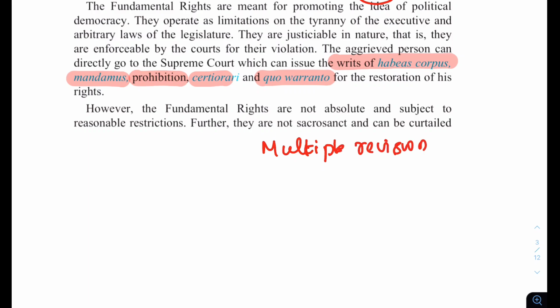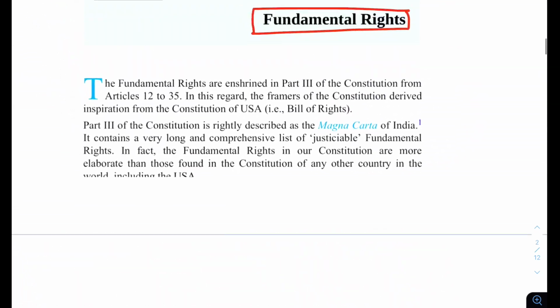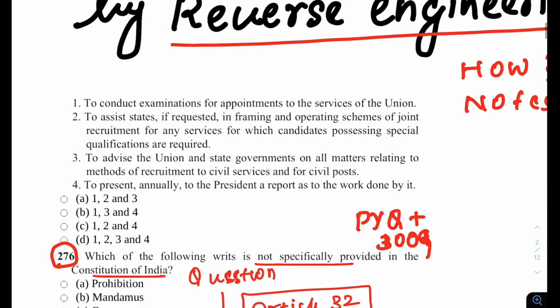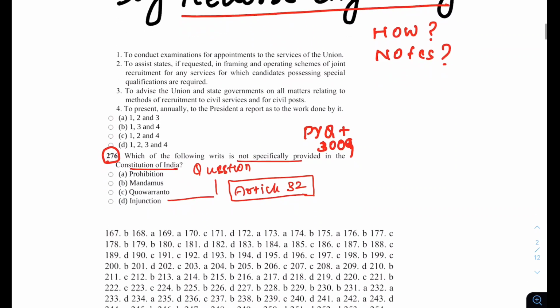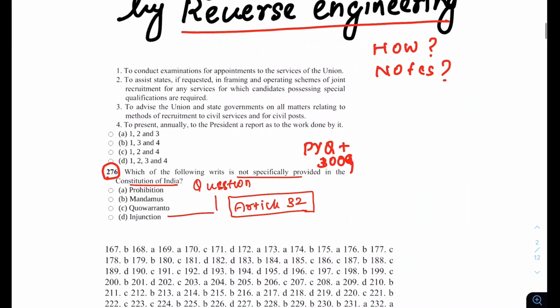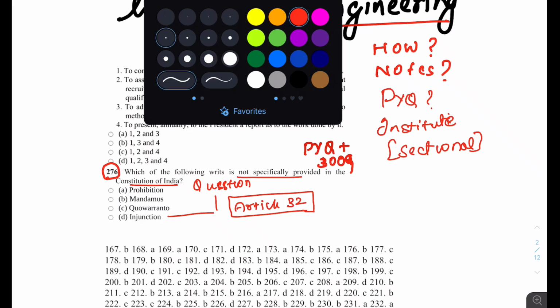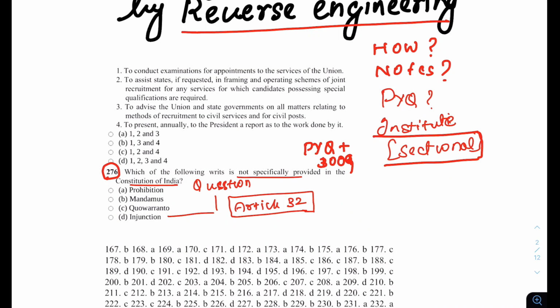At this time, it is not possible for you to read each and every chapter. That is not how it works. If you ask me what material to use, you can use previous year question papers, or any institute's sectional tests on polity. The sectional test is useful, but even then I would prefer Lakshmikant.